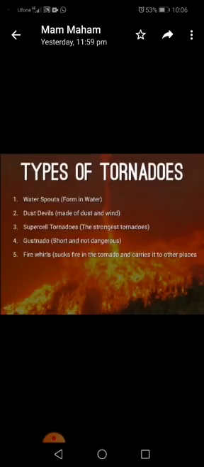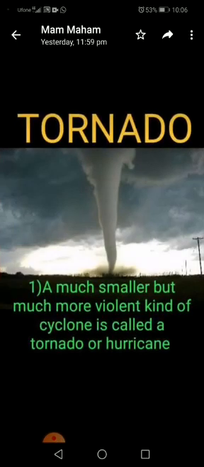Okay, types of tornadoes. You can see that water spouts means they form in the water. Dust devils are made of dust and wind. Supercell tornadoes are the strongest tornadoes. Gust tornadoes are short and not dangerous. And fire tornadoes suck fire into the tornado and carry it to other places.